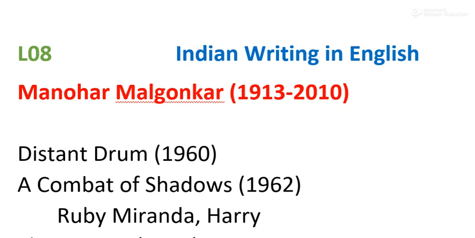Now, in the previous videos, as we have discussed several questions, we have frequently heard this name, Manohar Malgonkar. First thing about him, he was a hunter, a big game hunter, you can call him. And he was also a civil servant during the British rule. He was a lieutenant in the army actually. Yes, lieutenant colonel, you can say, sorry, lieutenant colonel.